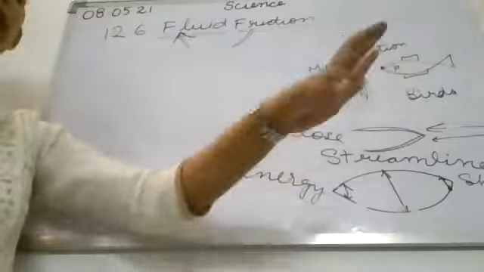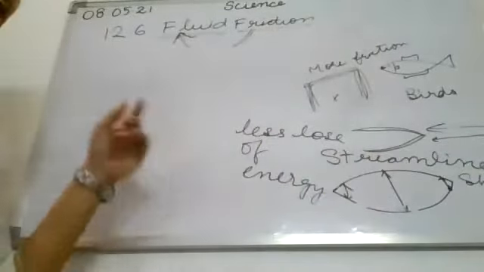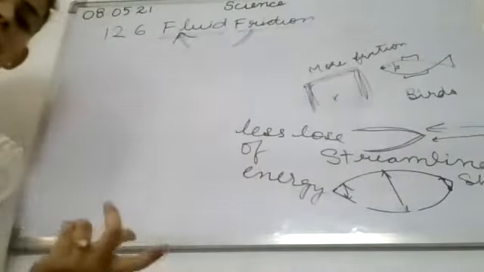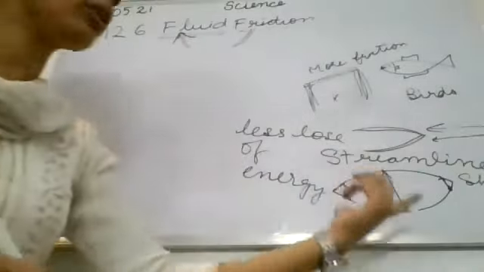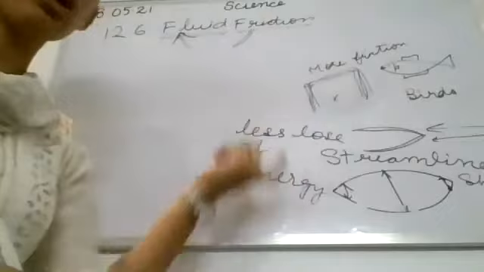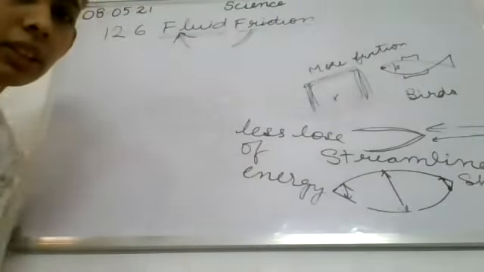So the best shape is the streamlined shape. Therefore, the aeroplanes, submarines, boats are made in this shape. By this shape, we will reduce the friction and there will also be less loss of energy. Clear?